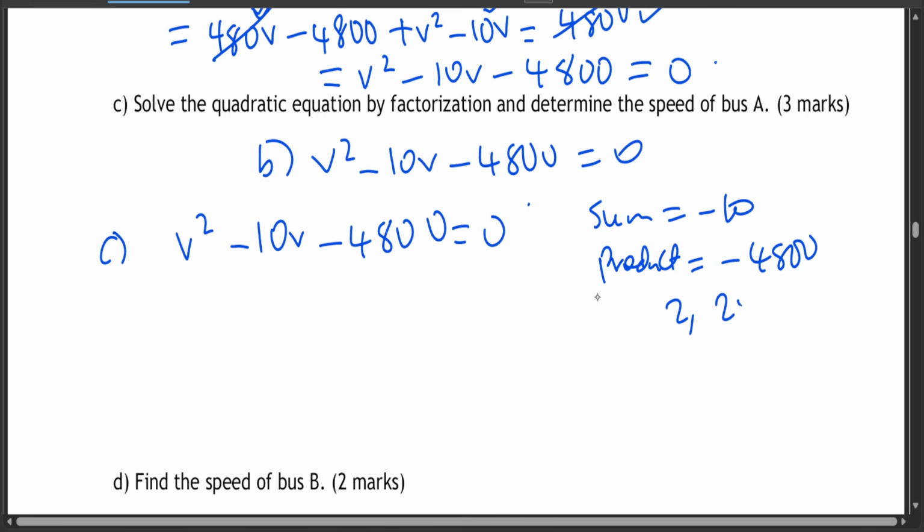We have 2 and 2,400. We also can have 3 and negative 1,600. Can also have 4 and 1,200. You can also have 5 and 960.